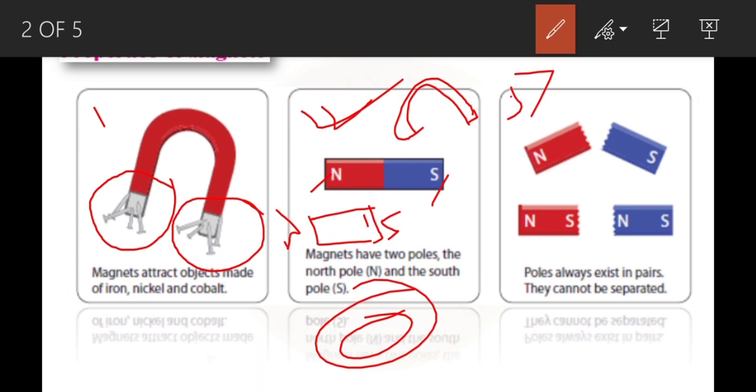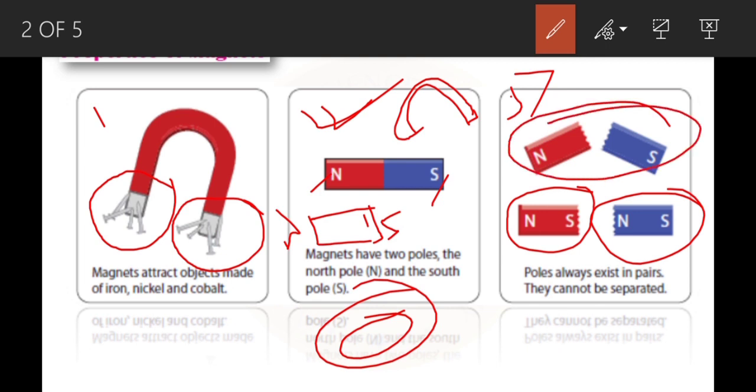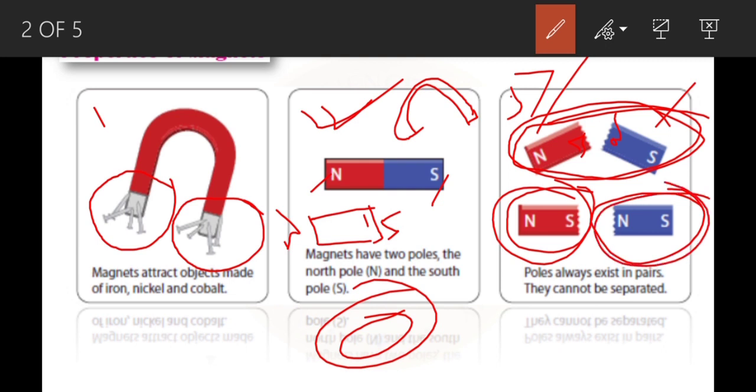Third property. The magnetic poles always exist in pairs. If we cut like this, this is the north pole, this is the south pole. Single poles do not exist. Compulsorily, for this part the south pole will come, and for this part the north pole will come. They always exist in pairs, together. North and south poles cannot be separated.